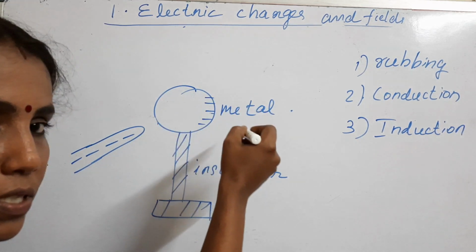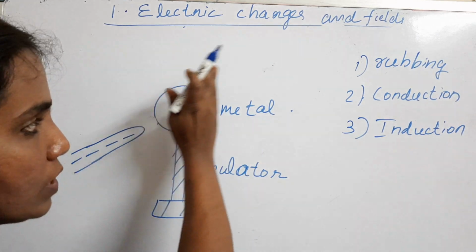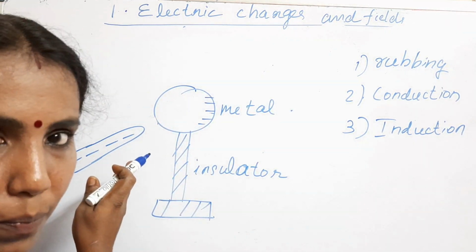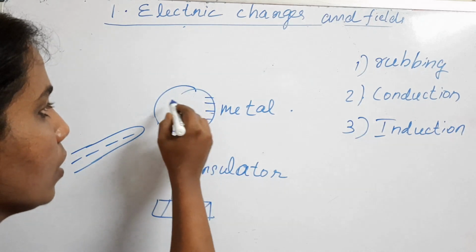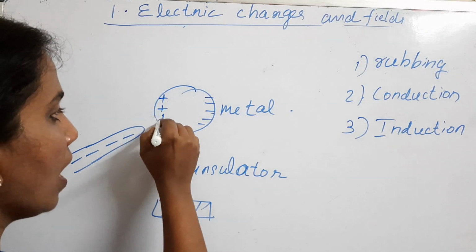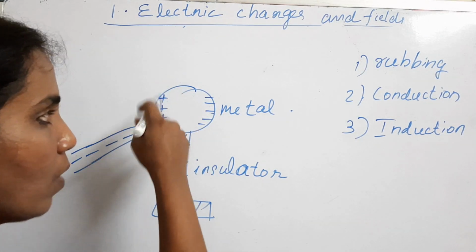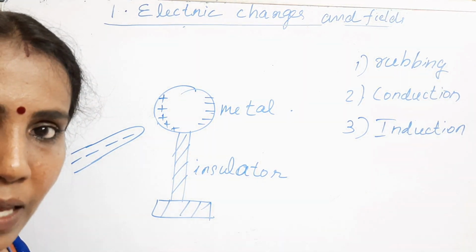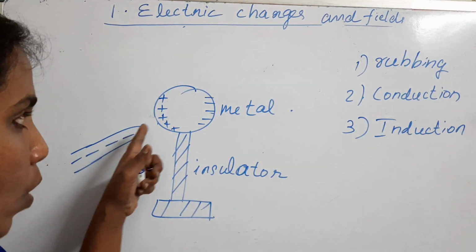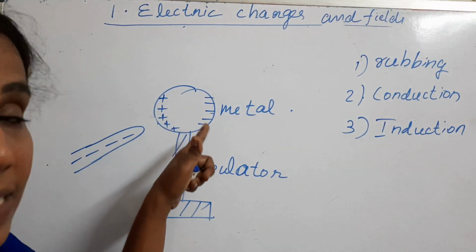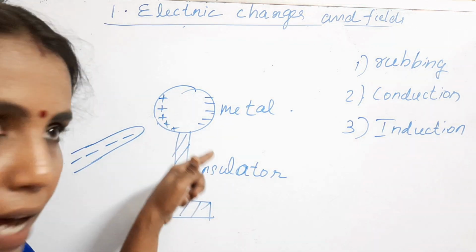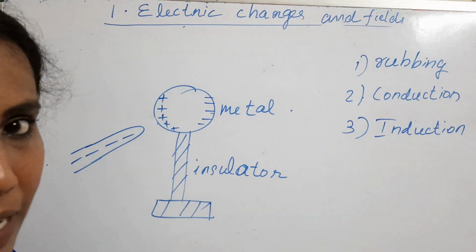If the electrons are moving to this side because of repulsion, an equivalent amount of positive charge will appear on the other side. So you have charge separation in this metallic sphere.